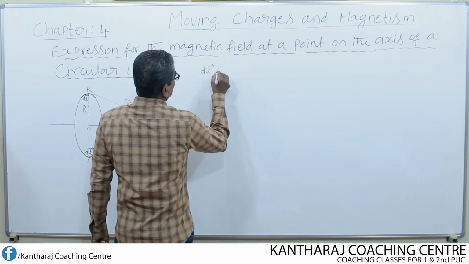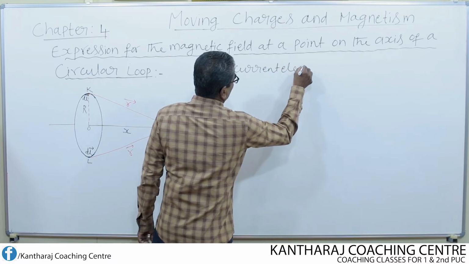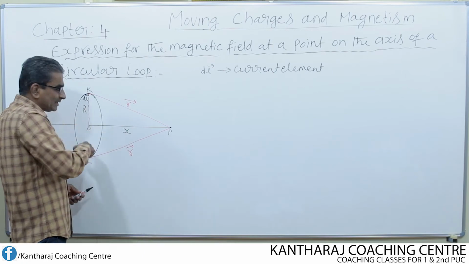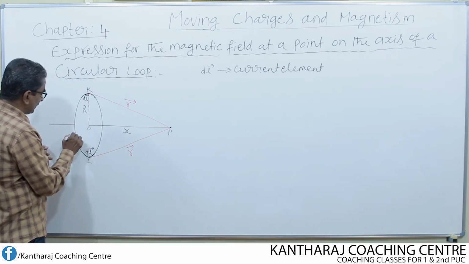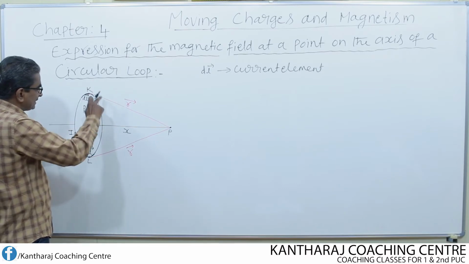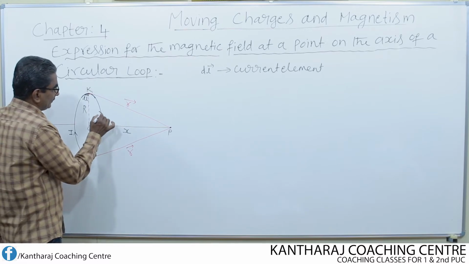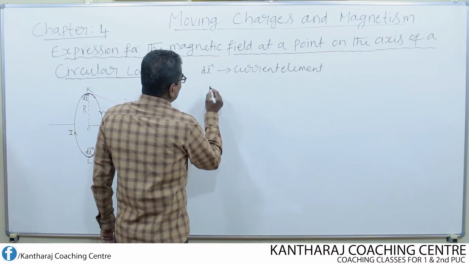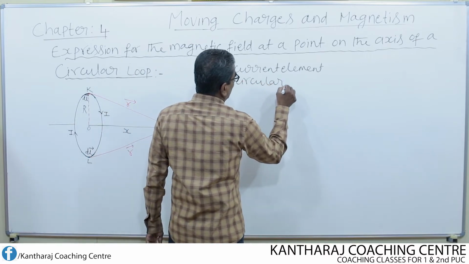So dl is nothing but the current element of the loop. That means a small portion of the conductor through which some current flows. Now I can pass the current in any one of the directions, either in this direction or in the opposite direction. So I is the current, and dl is the current element of the circular loop of wire.